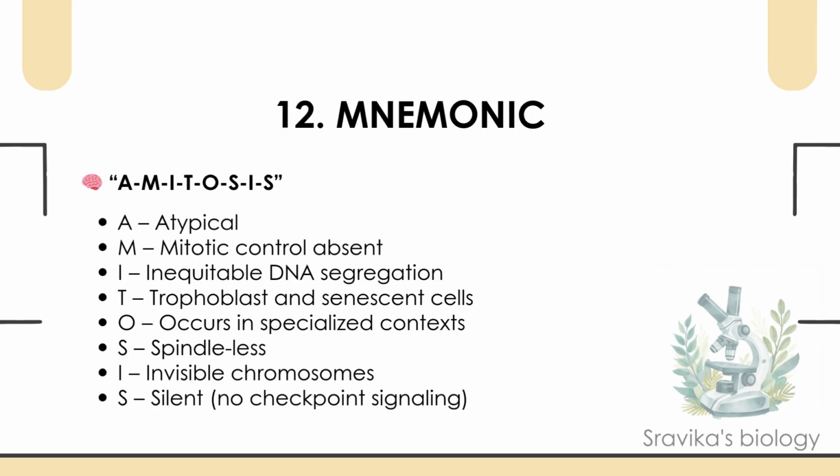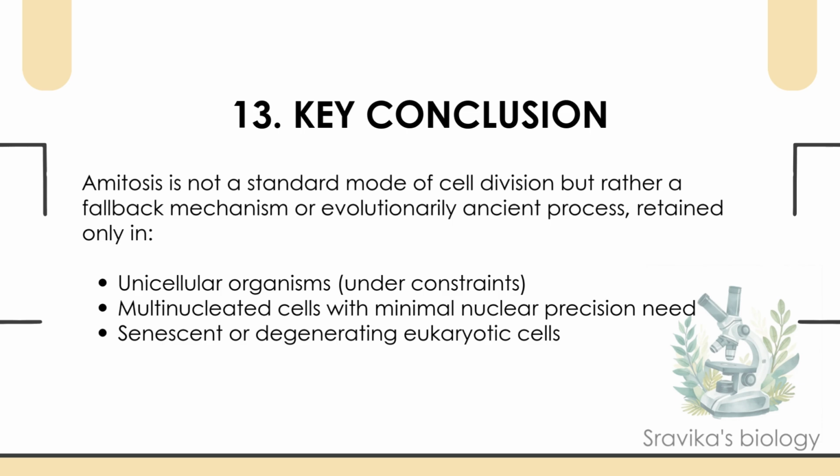Mnemonic. Here's an easy mnemonic to remember amitosis. Amitosis: atypical, mitotic control absent, inequitable DNA distribution, trophoblast cells, occurs in special cases, spindleless, invisible chromosomes. Silent survival method.